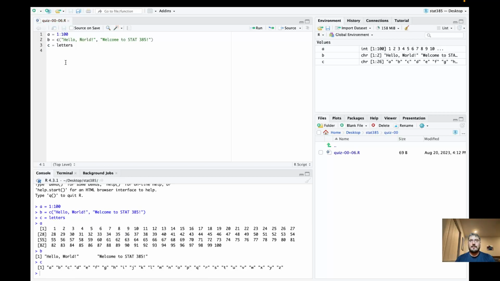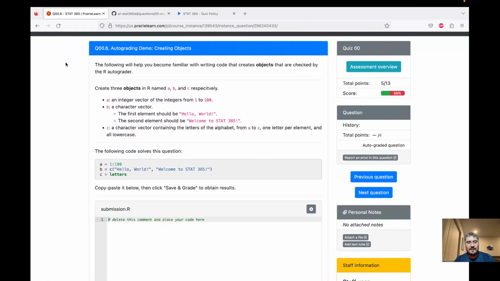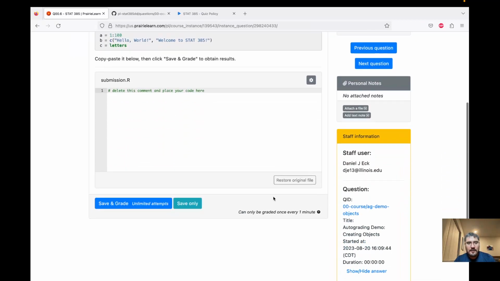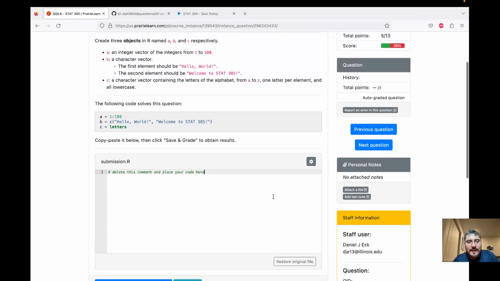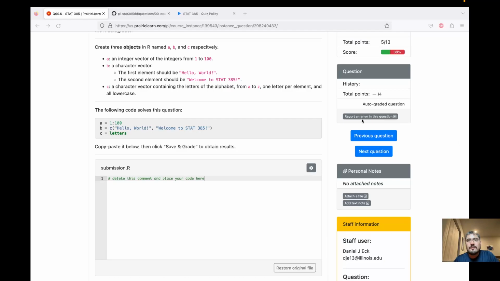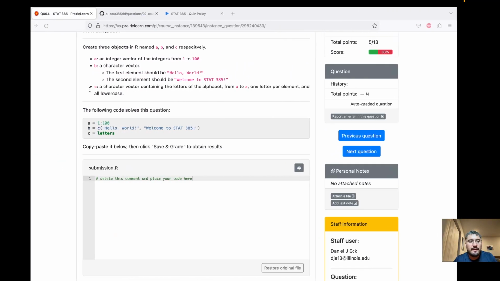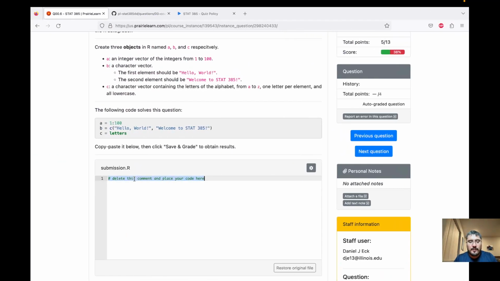I'm going to save that, and then I just need to upload it into the autograding system. I copy the code that I checked, and we can place our code here.